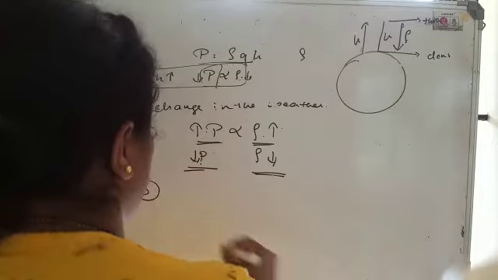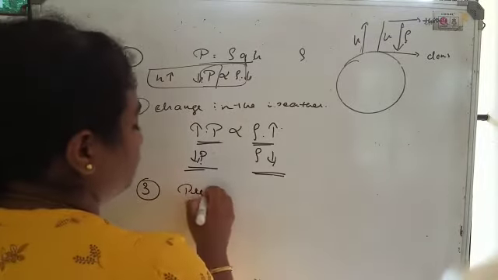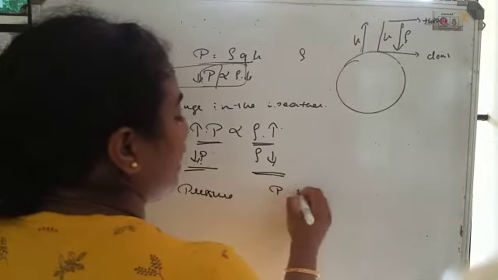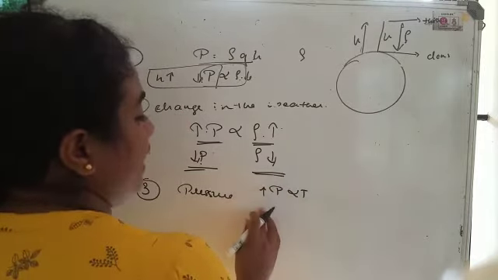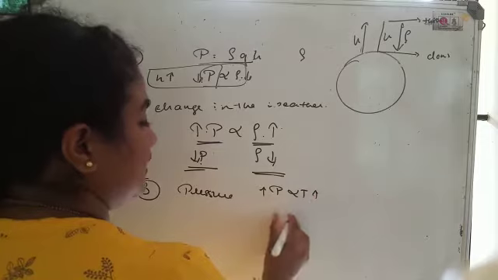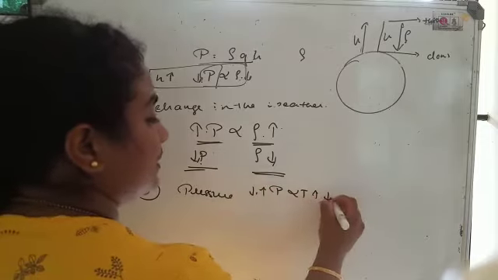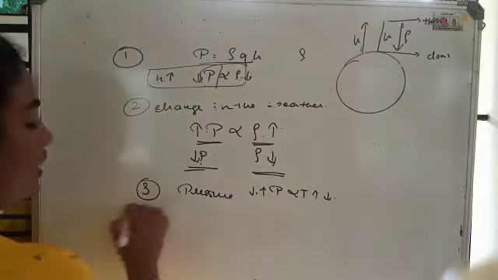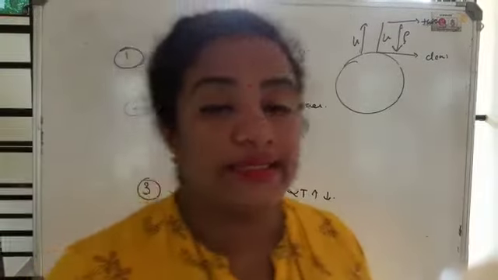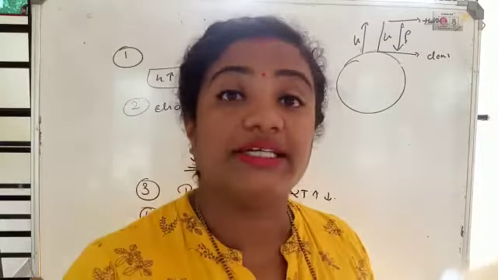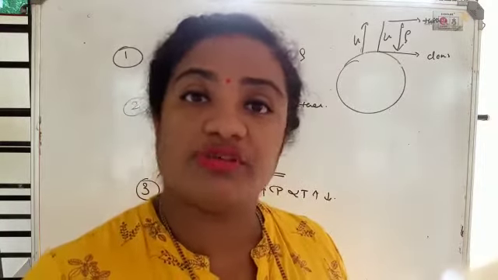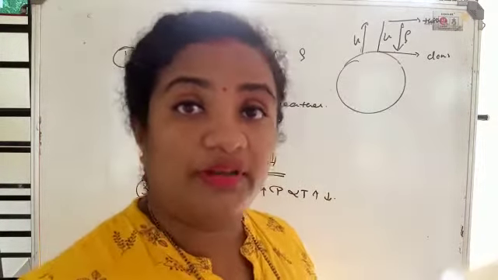Temperature. Pressure depends upon temperature. Okay, pressure and temperature are directly proportional to one another. That is, as the pressure increases, temperature increases. As the pressure decreases, temperature decreases. So whenever you are doing the experiment, it is very important to take note of the temperature under which the experiment is done, because the pressure value will depend upon the temperature value.